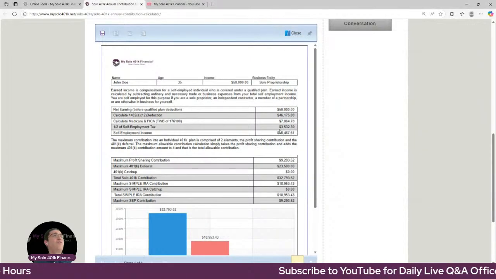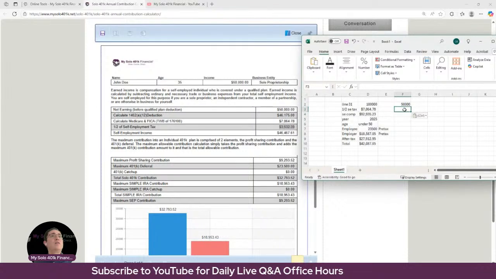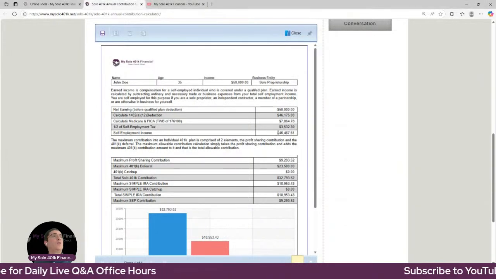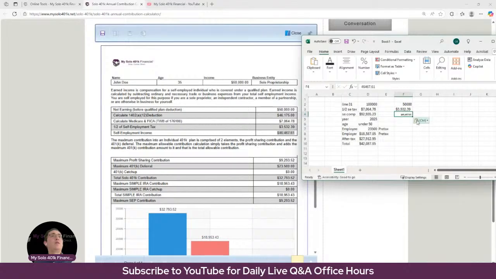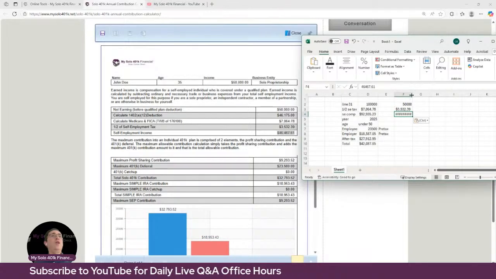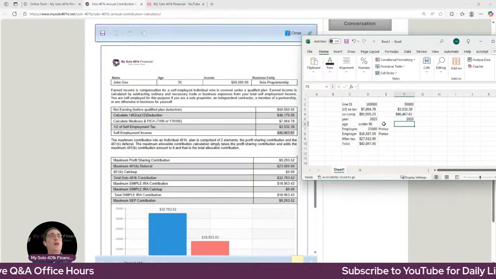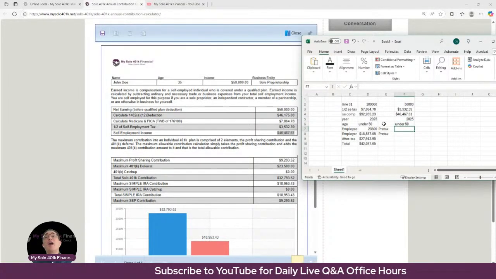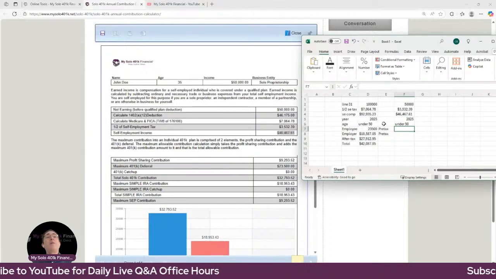So here, 1/2 of the self-employment tax is $3,532.39, which means that their self-employment income is $46,467.61. Okay, great. Again, we're assuming they don't make contributions to another plan like a day job plan. They're under 50. They first want to maximize pre-tax, then make any additional contributions as Roth or mega backdoor Roth